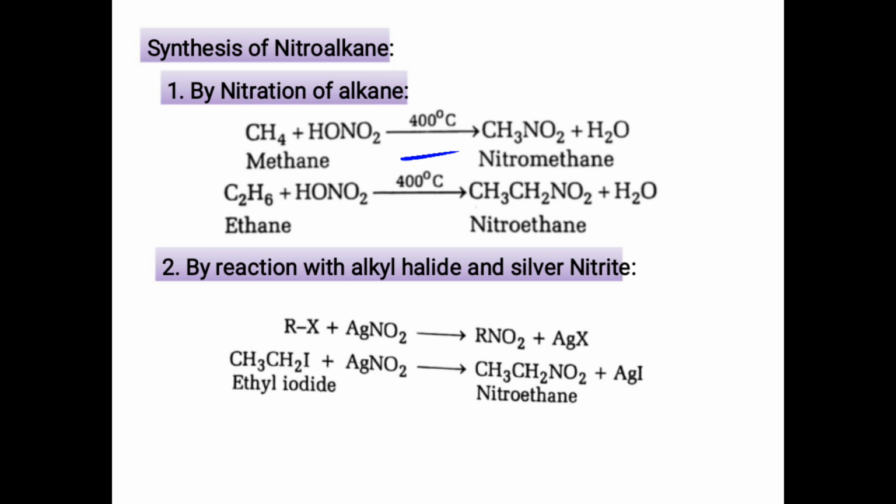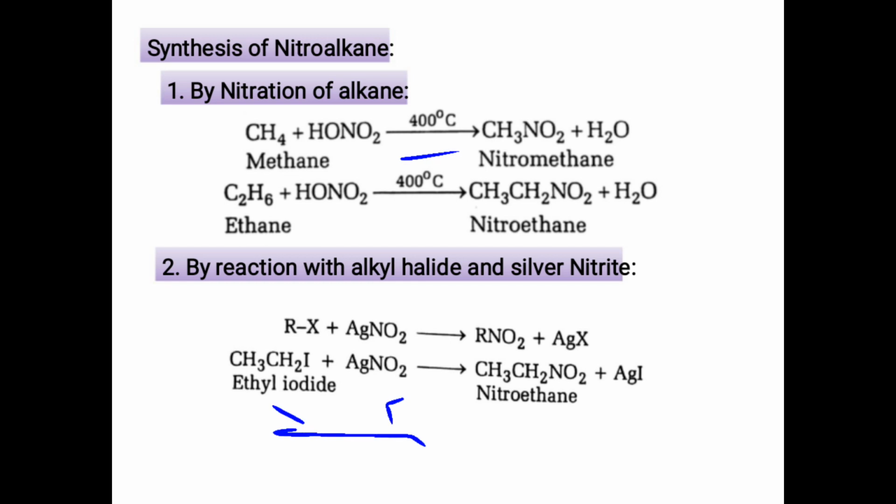The next method is for the preparation of nitroalkane from alkyl halide. Nitroalkane may be prepared by heating alkyl halide with silver nitrite. This reaction is actually an example of nucleophilic substitution reaction. This NO2 group is substituted for the halogen of the alkyl halide.